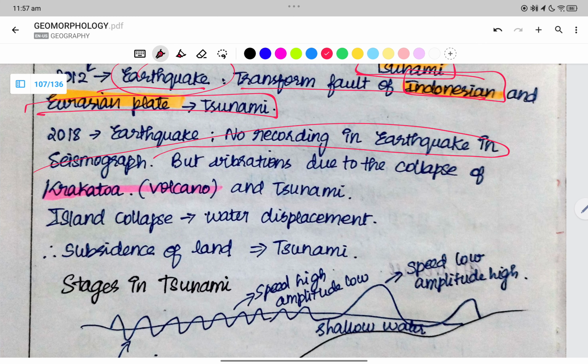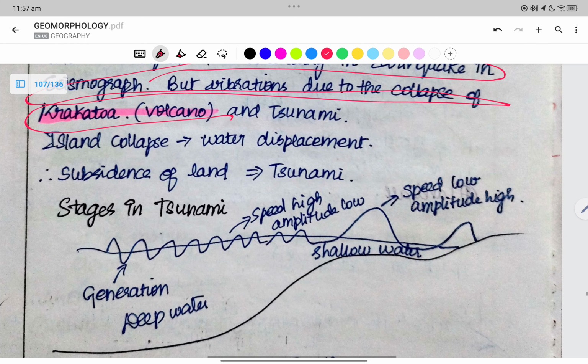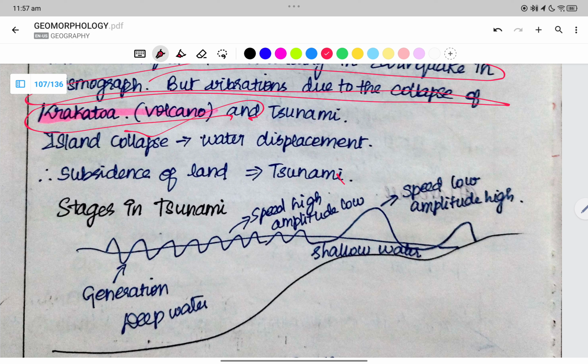In 2018 there was no recording on the seismograph, but vibrations due to the collapse of the Krakatoa volcano caused a tsunami. Island collapse causes water displacement. Subsidence of the land is where a tsunami occurs. So when there is an island collapse, an earthquake, or subsidence of the land, we will have tsunamis.